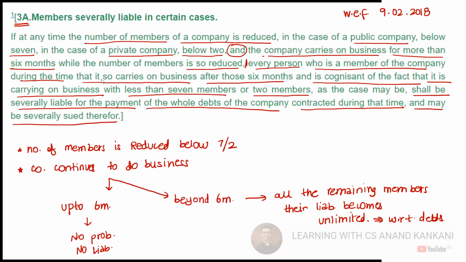Then we also saw that if the number of members gets reduced below 2 or 7 in case of a private or public company, and the company continues to do the business, then up to 6 months the liability remains the same, like that of a limited liability. But if they continue to do the business beyond 6 months, then the liability of the remaining members becomes unlimited with respect to all the debts of the company.